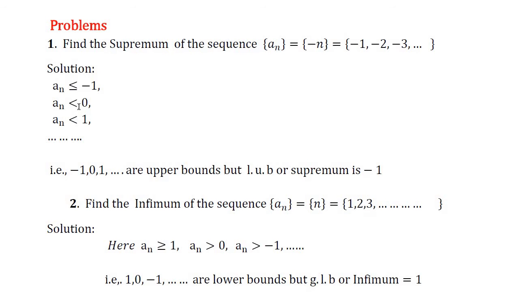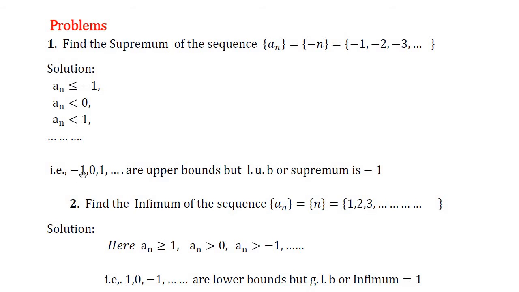And also every element of the sequence is definitely less than 0 and every element of the sequence is definitely less than 1, which means the elements minus 1, 0, 1, and so on are all the upper bounds of this sequence. Minus 1, 0, 1 are all the upper bounds of the sequence.